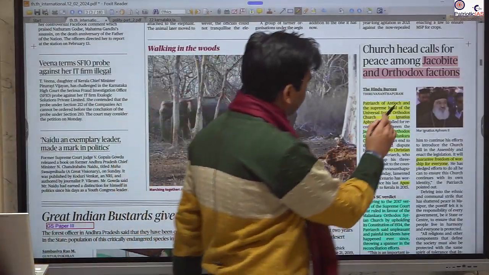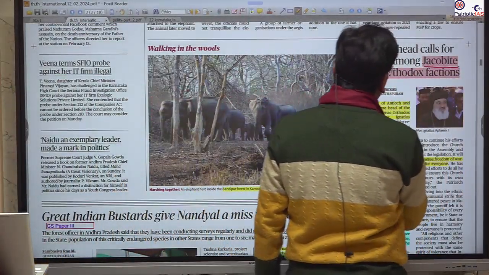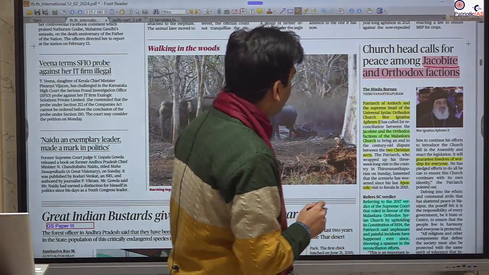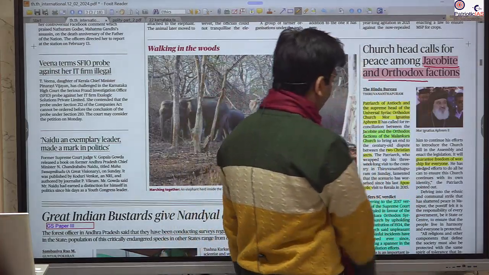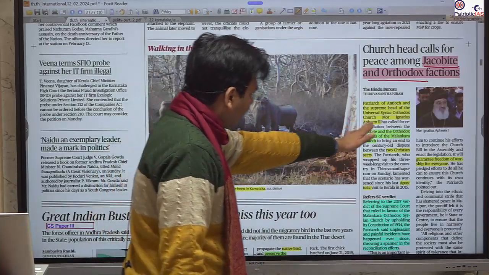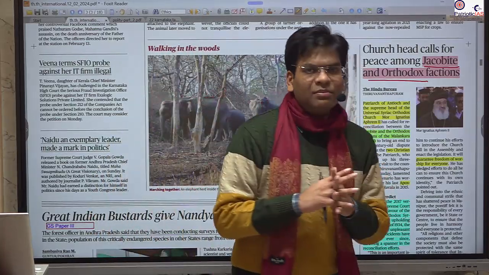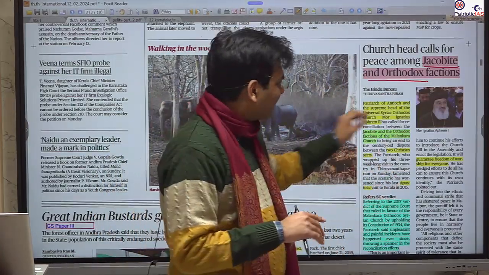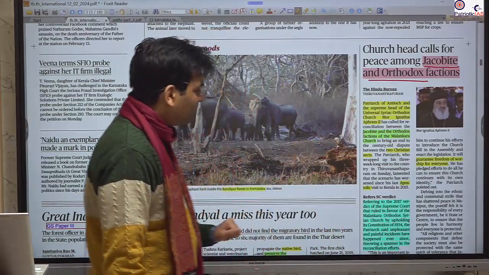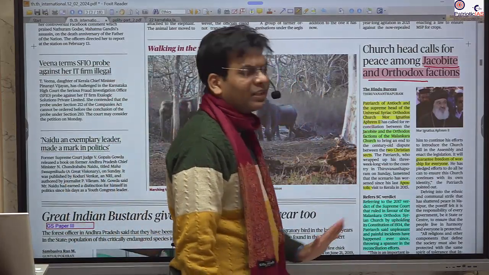You should know there are two sects of Christianity in Kerala. One is the Jacobite and the other is the Orthodox faction. They have a schism, and there is a tussle between these two sections of Christianity.